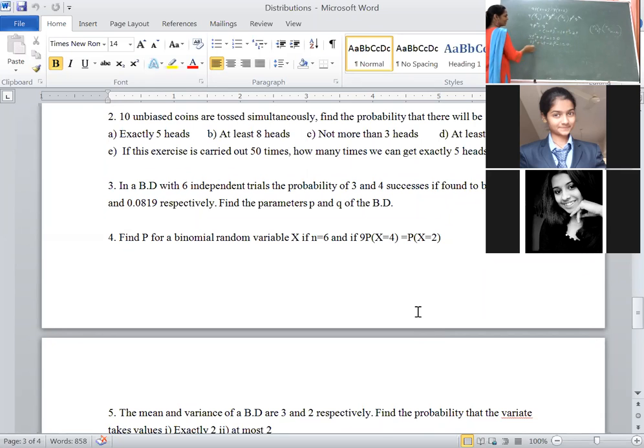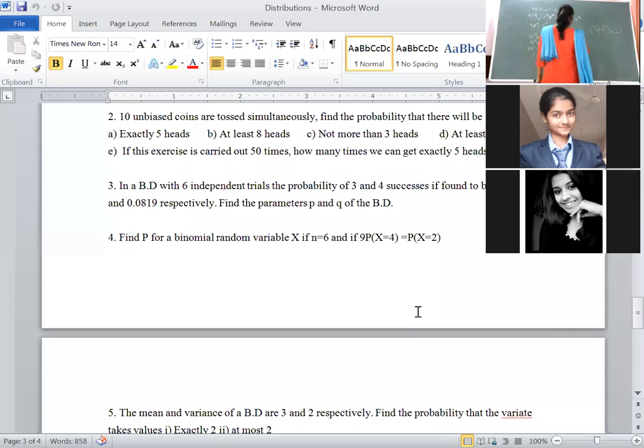In both the cases, which term is common? 4p is common, take it common. 4p into 2p, that means we are getting the same term. Here you have to multiply with 1, then only you will get the same term. Here 2p plus 1 is the common factor, if you take minus 1. Minus 1 into 2p is minus 2p, and minus 1 into plus 1 is minus 1. Then what factors did we get? 2p plus 1 and 4p minus 1.